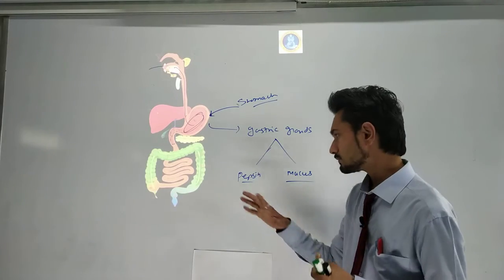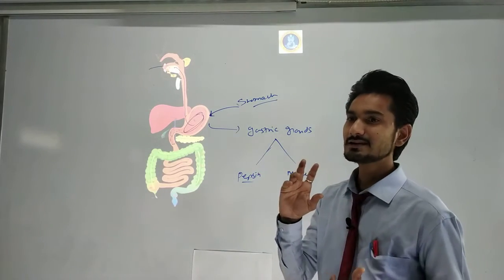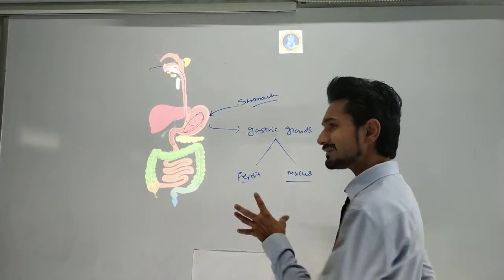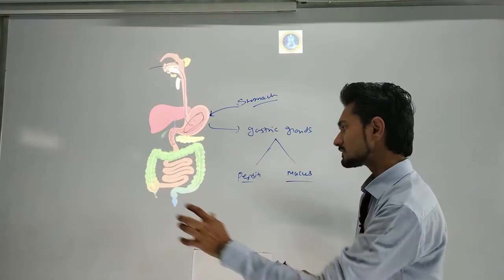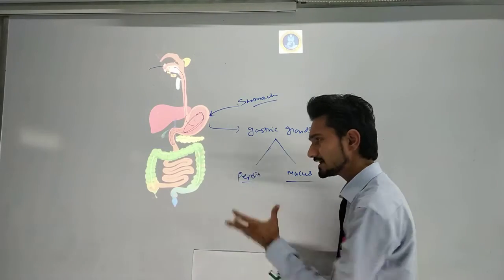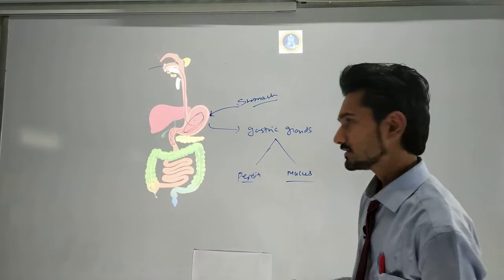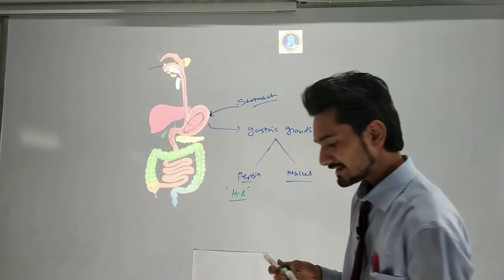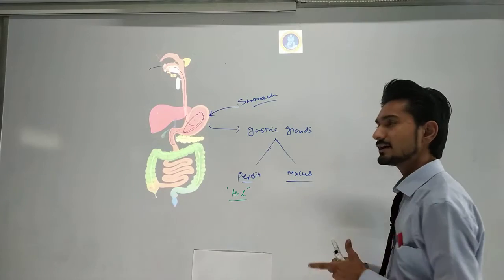So we have to make sure it comes in liquid form, and for that hydrochloric acid is created in the stomach and gets mixed with the food.